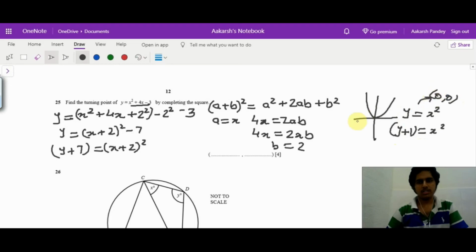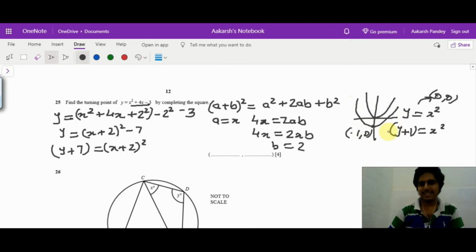You see, just at the origin, the graph turns and moves upwards. If I have y plus 1, then if I input x is equal to 0, I get y as minus 1. So this whole thing will shift downwards, and this point will become 0, minus 1.